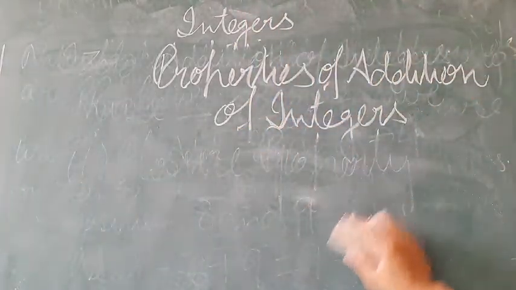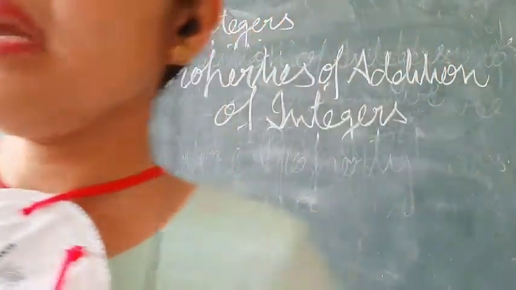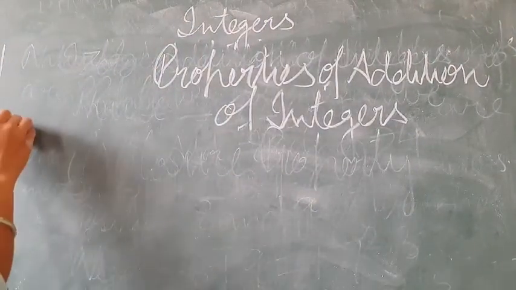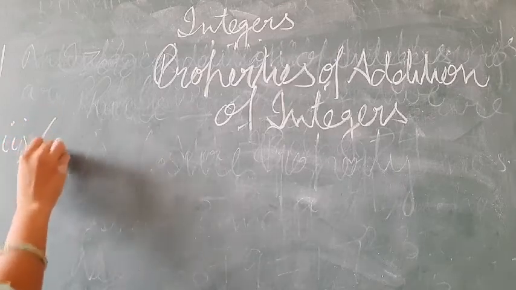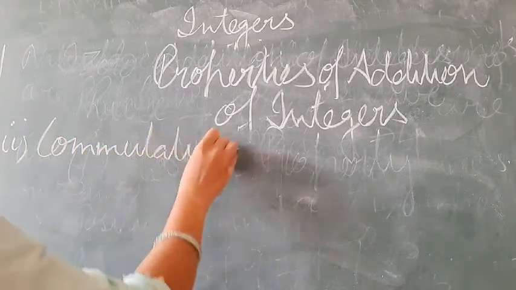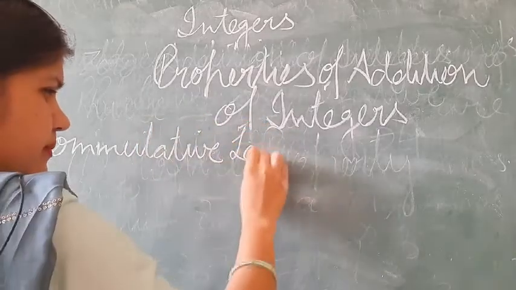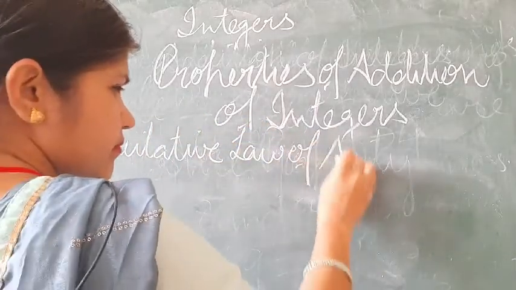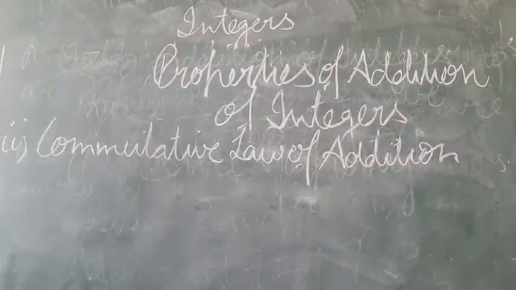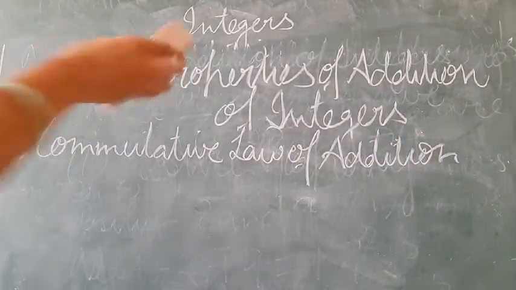Second property. Second property is the commutative law of addition.